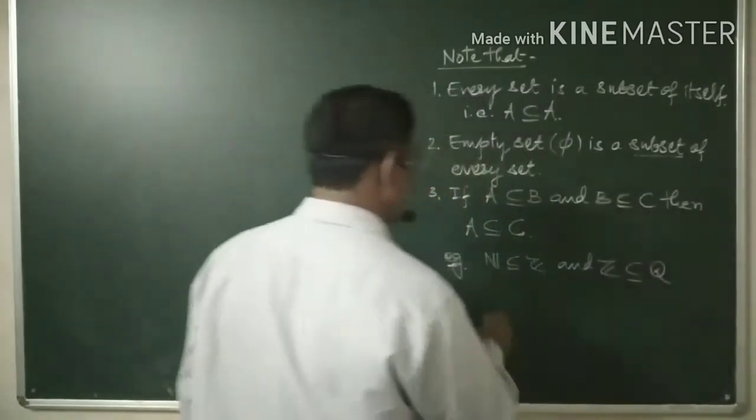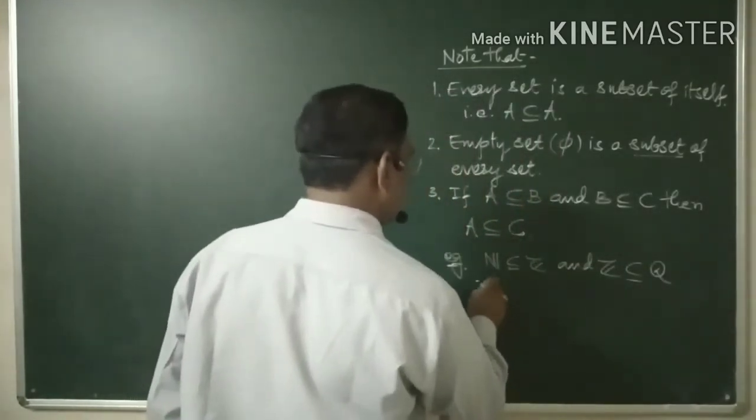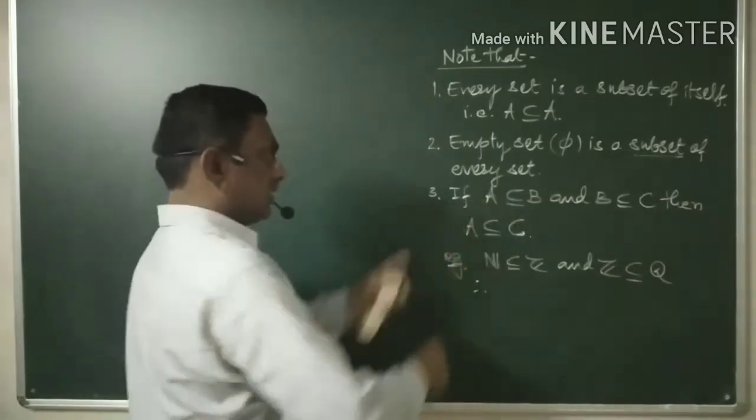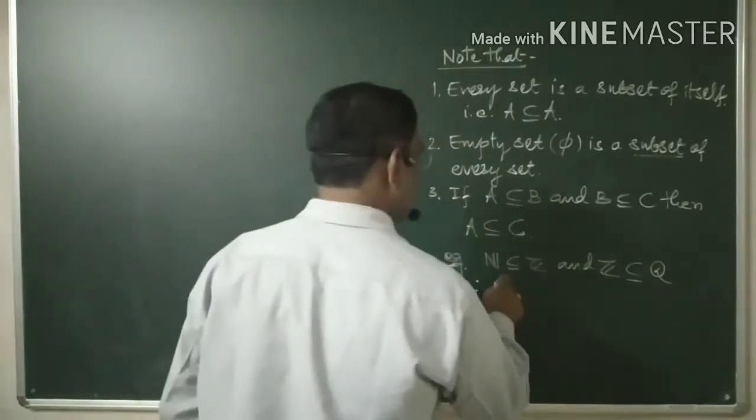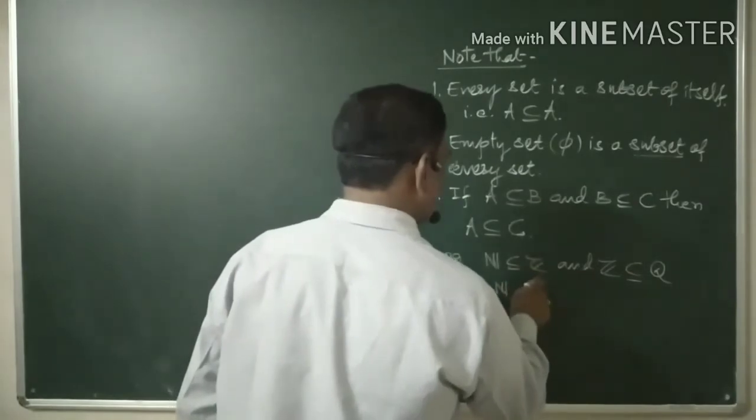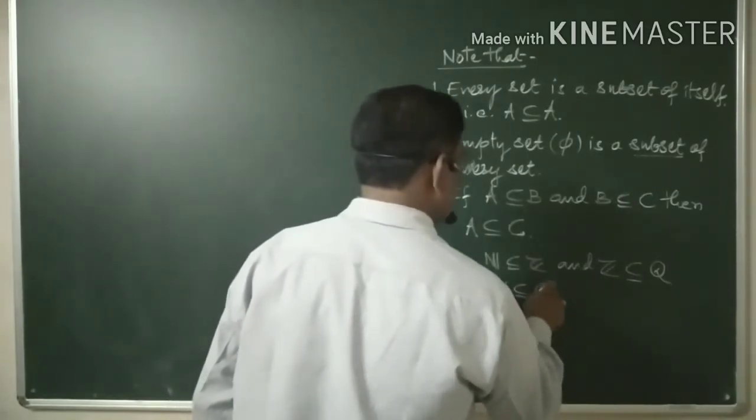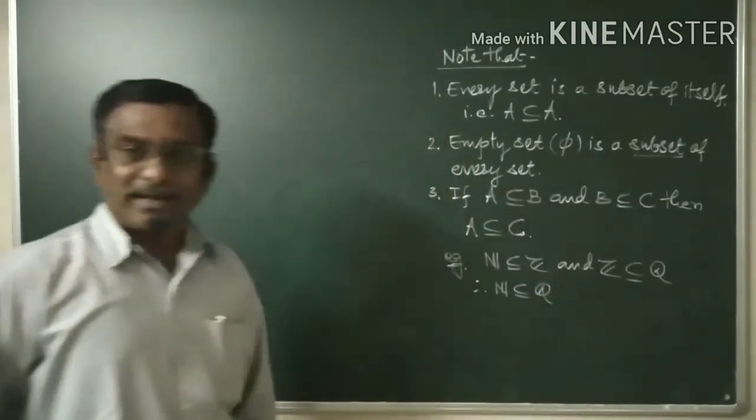Q. And therefore, as per note 3, N, the set of natural numbers, is a subset of Q, the set of rationals.